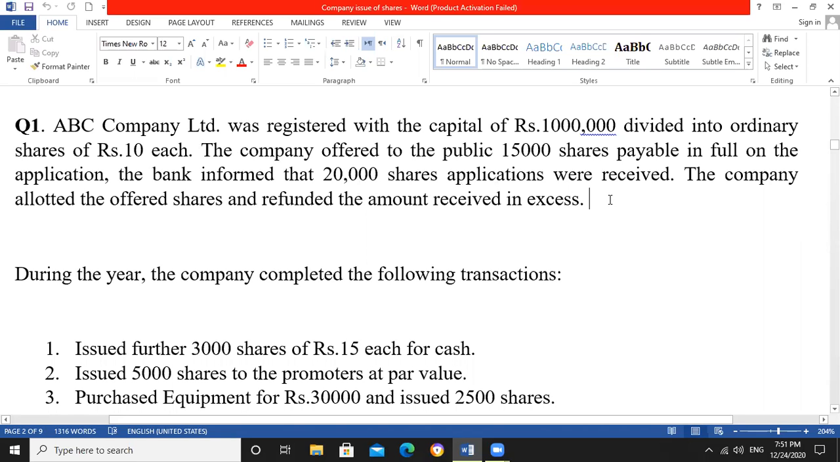The company allotted 15,000 shares, but they received 20,000 share applications. It means 5,000 extra applications were received by them. The company allotted the offered shares and refunded the amount received in excess. It means they issued only 15,000 shares, but the 5,000 applications were returned by them.